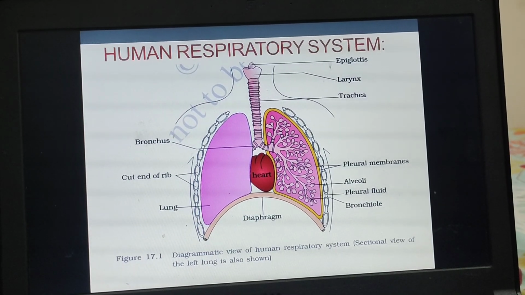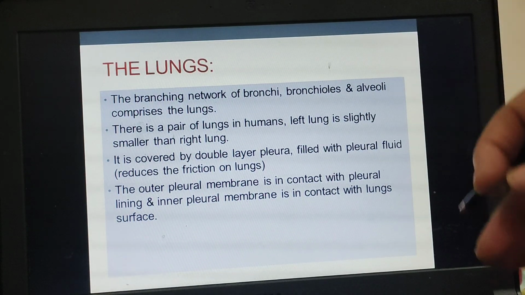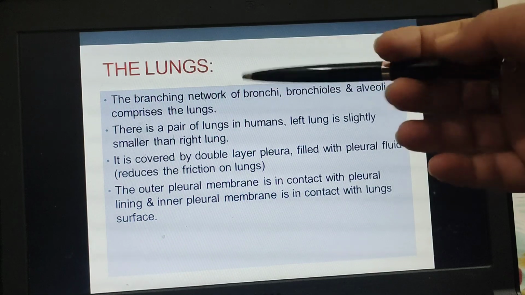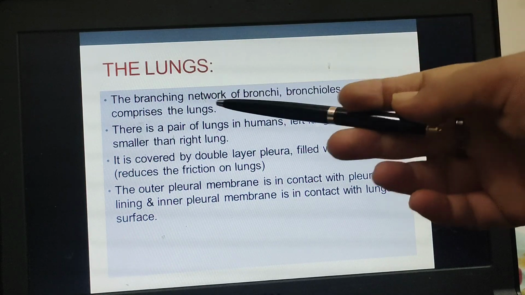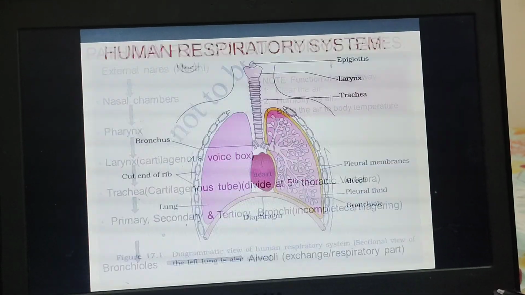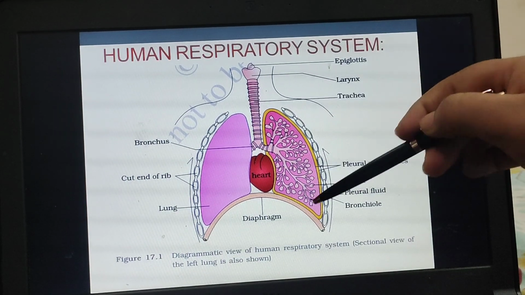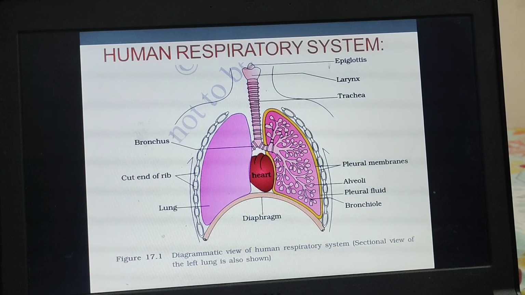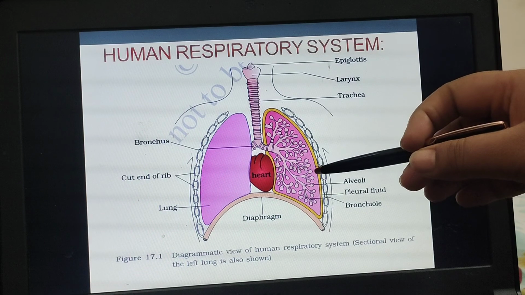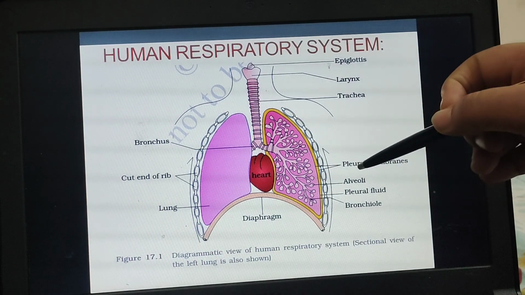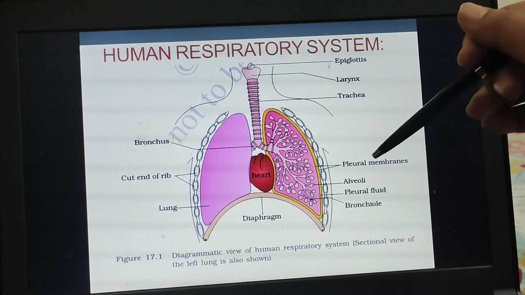Now we will understand about the lungs. The lungs comprise the branching network of the bronchi, bronchioles and the alveoli. This entire structure is called the lungs. Lungs have two membranes, the outer and the inner pleural membrane, and in between the pleural membranes there is a fluid called the pleural fluid.